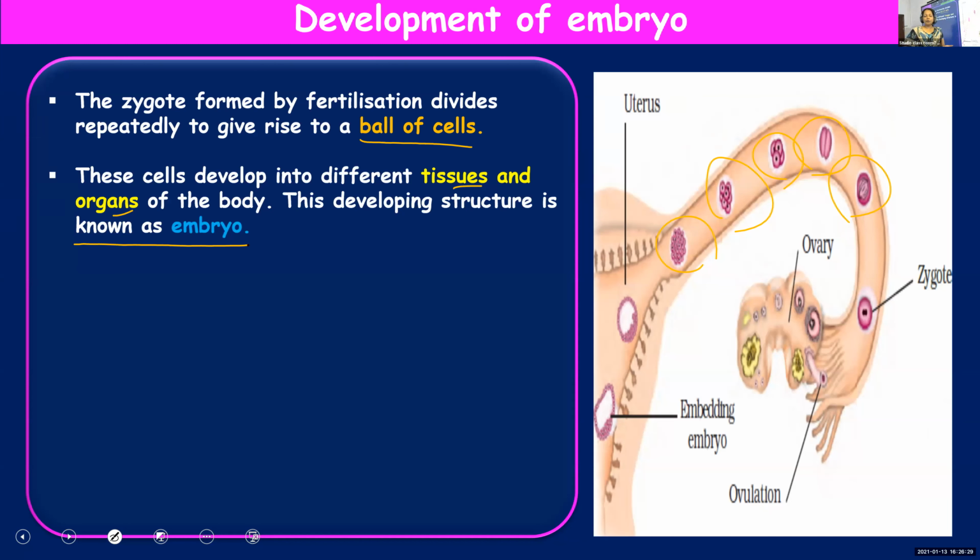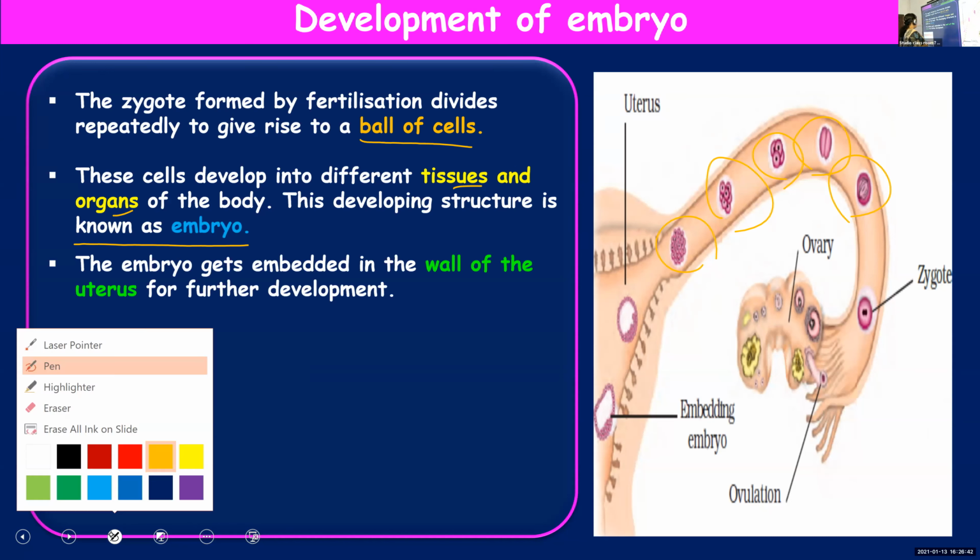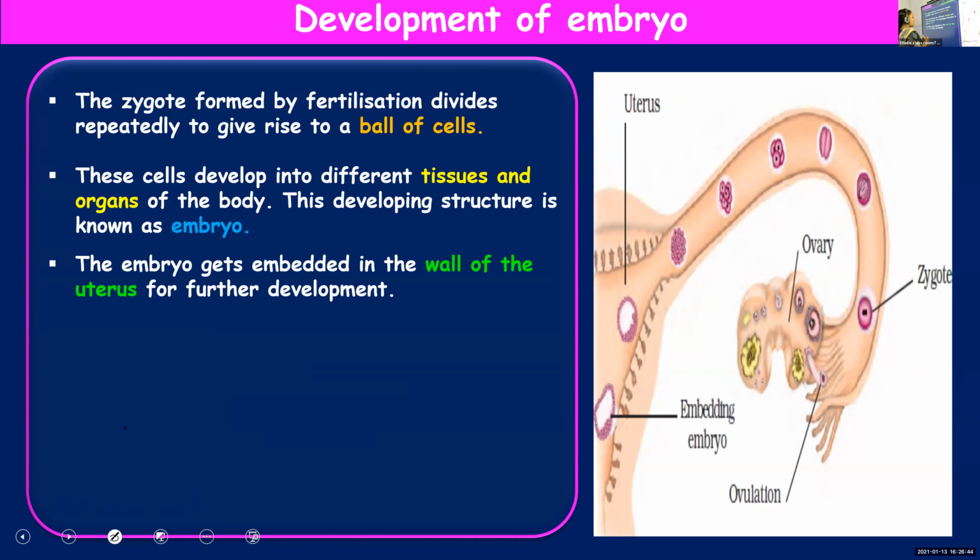How is a zygote formed? By the fusion of sperm and egg. And how is an embryo formed? By the repeated divisions of zygote. And so, as I told you, zygote undergoes repeated division and they will form a ball of cells, and from this ball of cells tissues and organs will be formed later, and this structure formed from the zygote you call an embryo.